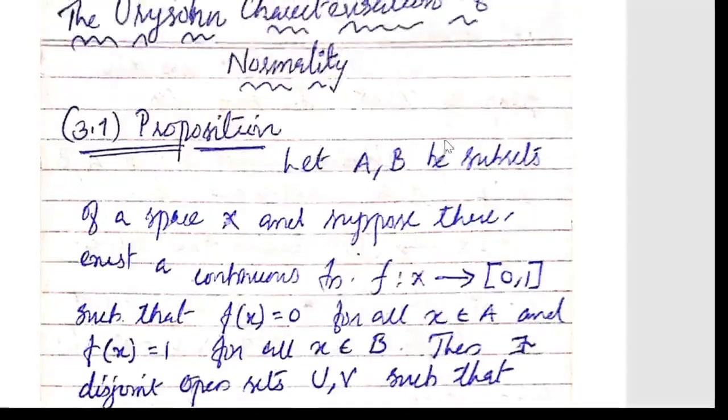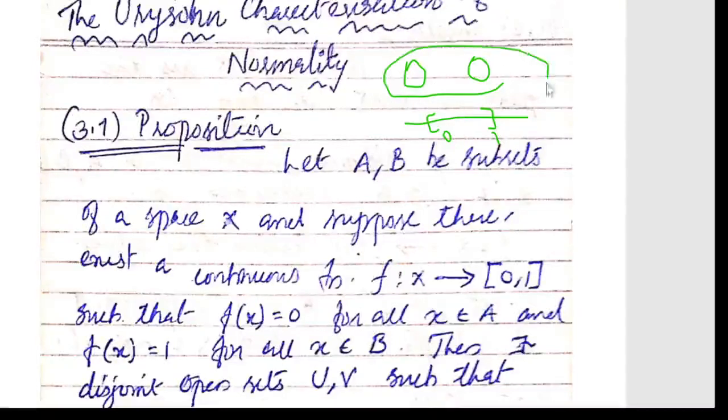The proposition says that suppose you have a space and two subsets, A and B, and you have the closed interval [0, 1], so this is my 0 and this is 1. Now suppose there exists a continuous function from this space X, so this entire space is X, to our closed interval.